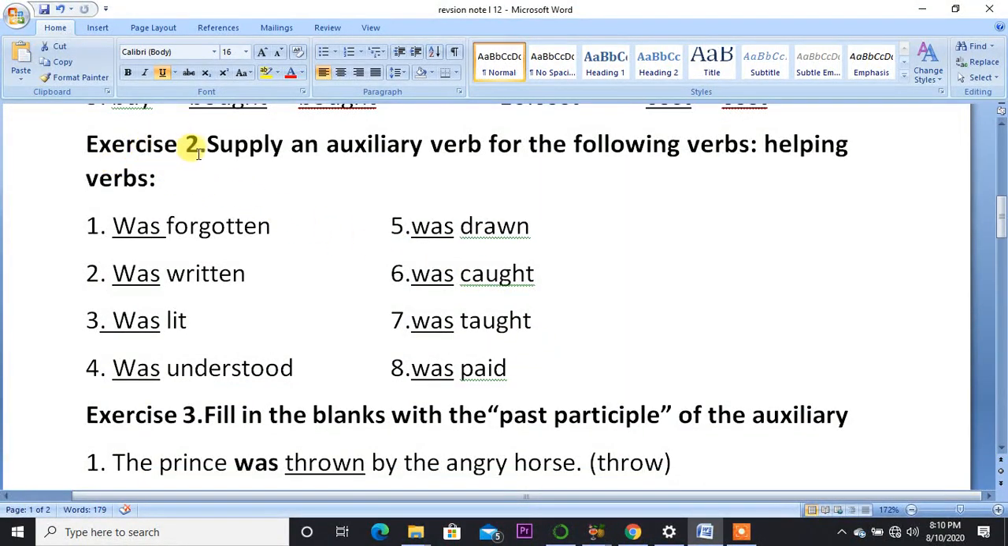Now, exercise 2. Supply an auxiliary verb for the following verb. Helping verb. So auxiliary verb means helping verb. All this was is called a helping verb or an auxiliary verb. Okay, children, let's read together. Was forgotten, was written, was lit, was understood, was drawn, was cut, was taught, was paid.